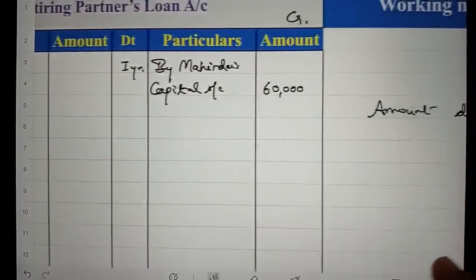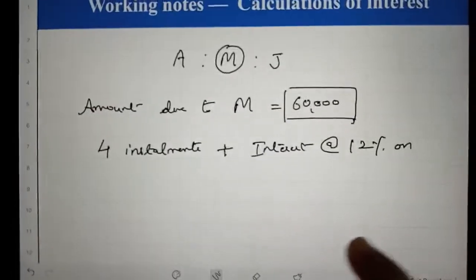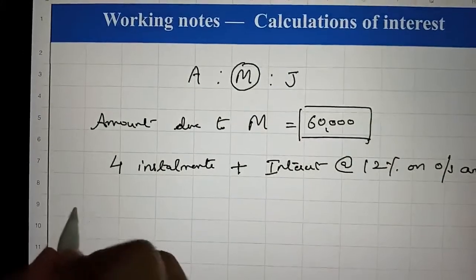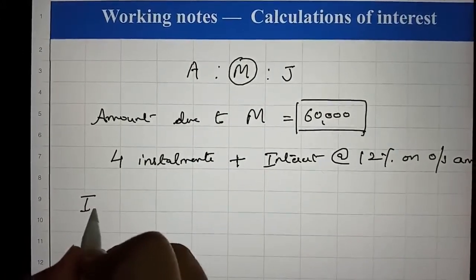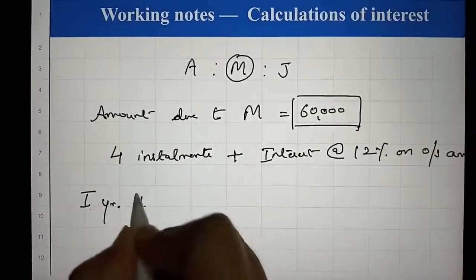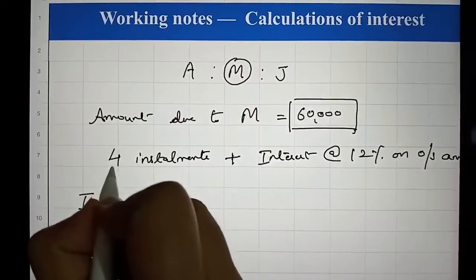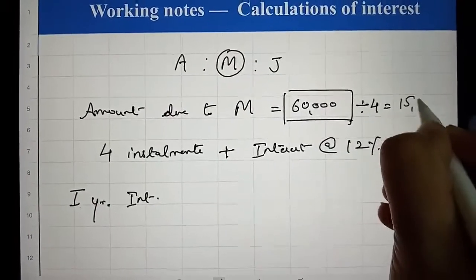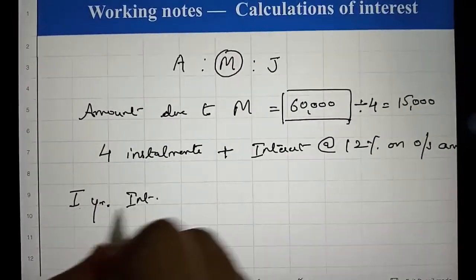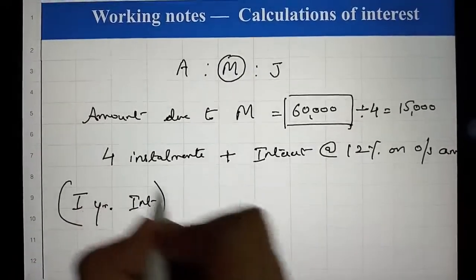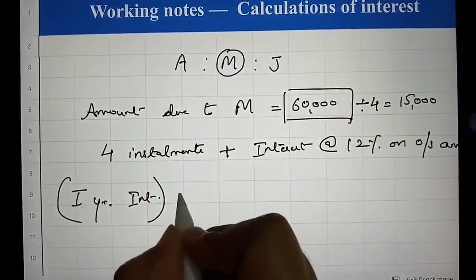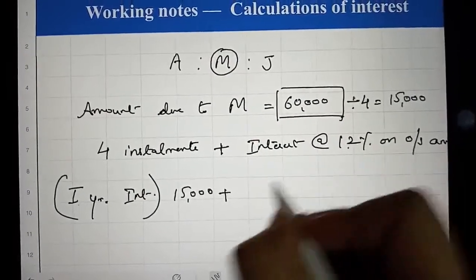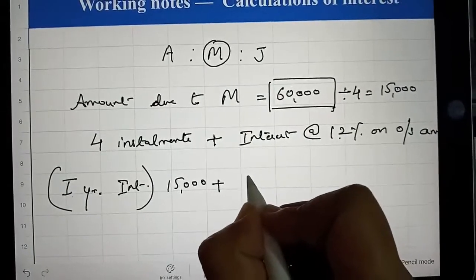And here we have to calculate the interest for the first year. Because there are 4 installments, 60,000 divided by 4 is equal to 15,000. So how to calculate the first year installment? Installment is 15,000 plus interest at the rate of 12%. And how will interest be calculated?